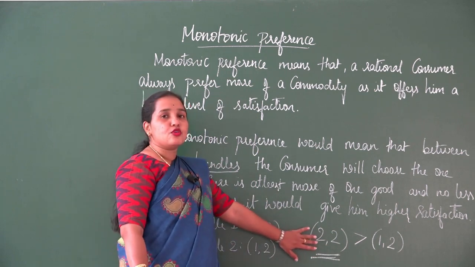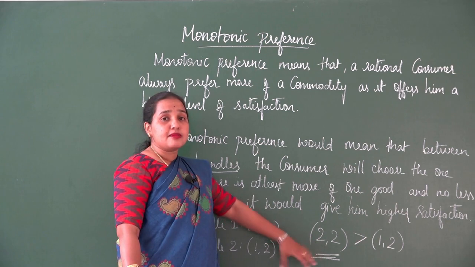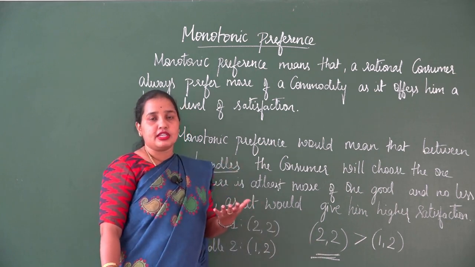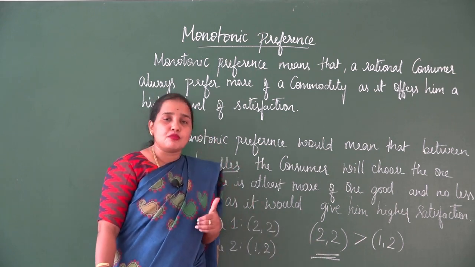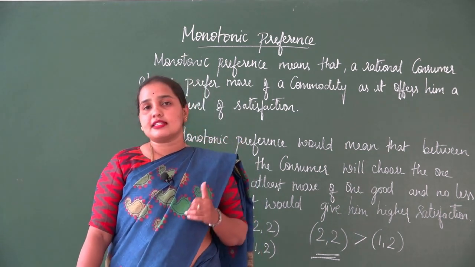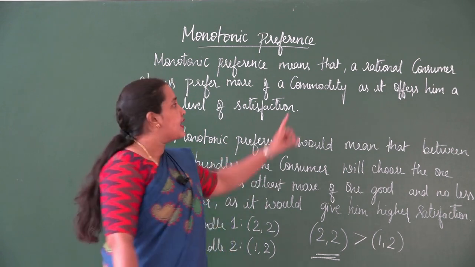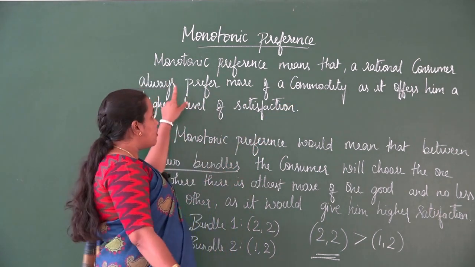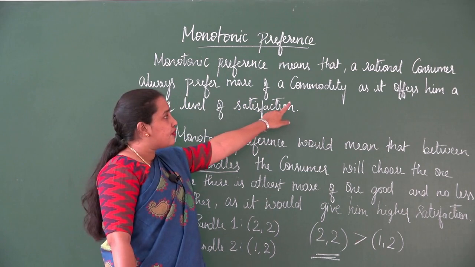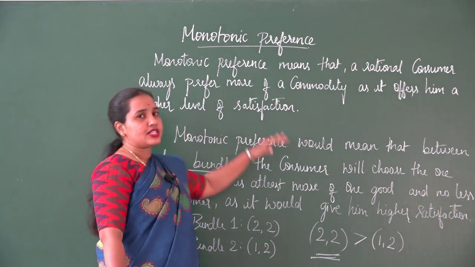Obviously, the consumer would prefer the first bundle which gives him more units of a commodity, because when he gets more, he gets higher satisfaction. Therefore, monotonic preference means what? A rational consumer always prefers more of a commodity as it offers him a higher level of satisfaction.